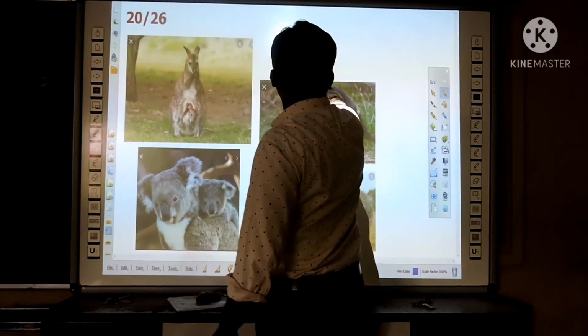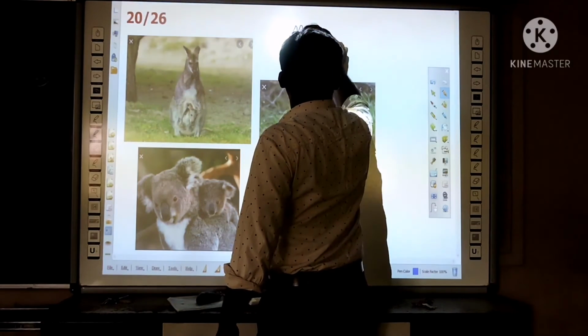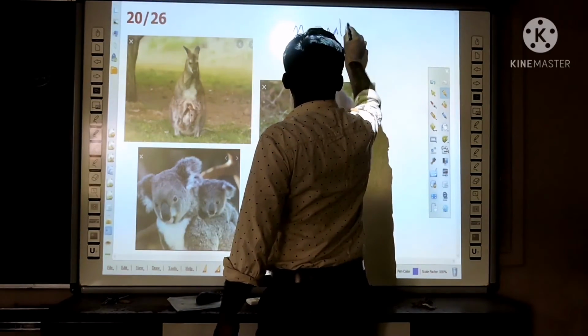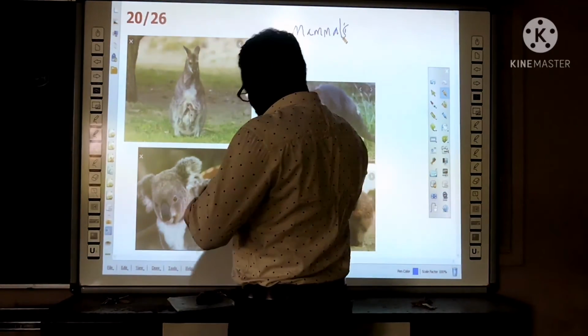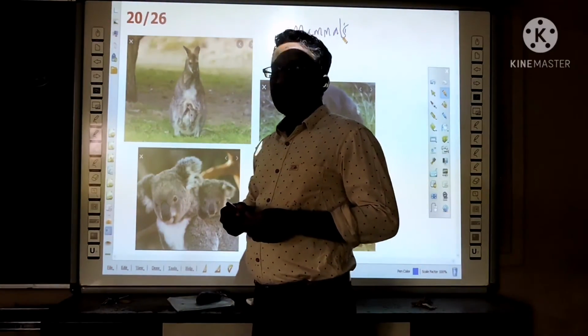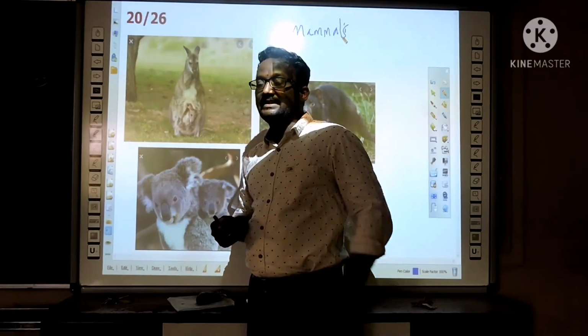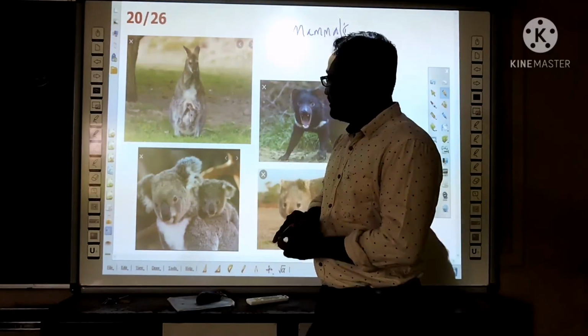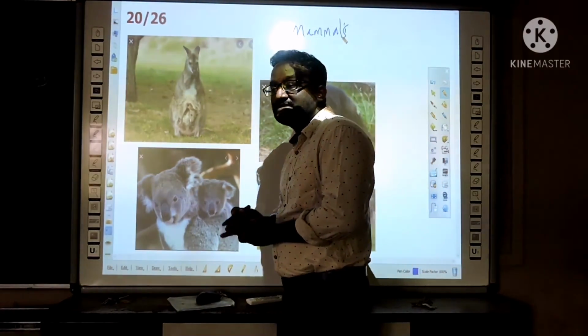And mammals. So mammals are mammalia. So based on the various characters, it was divided into groups. For example, marsupials.